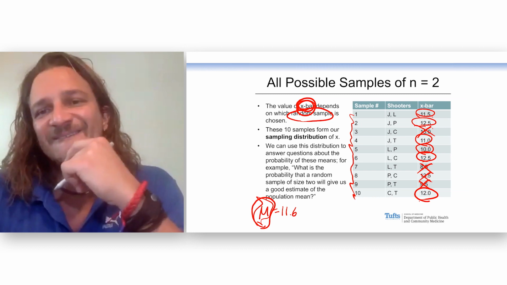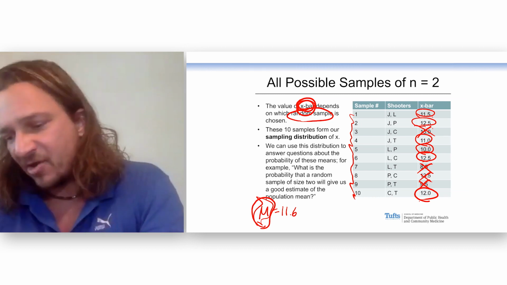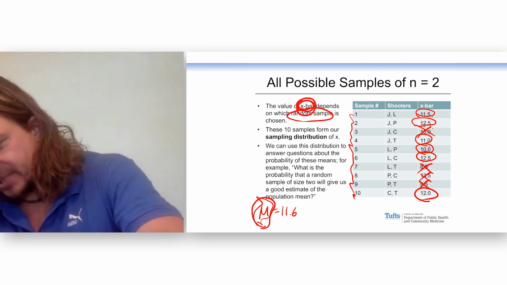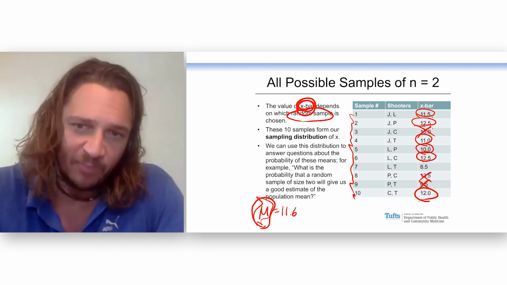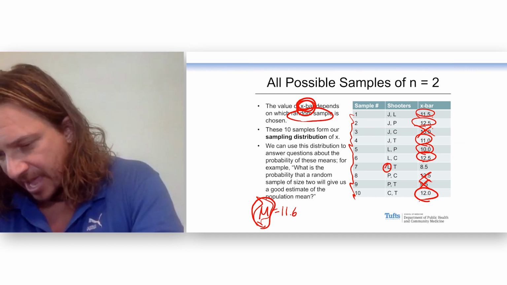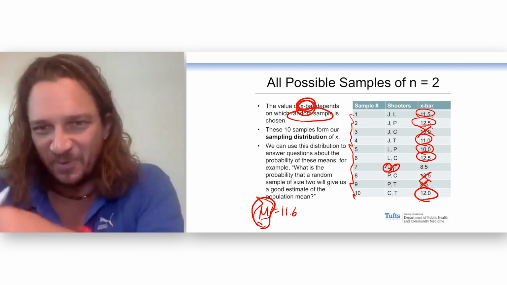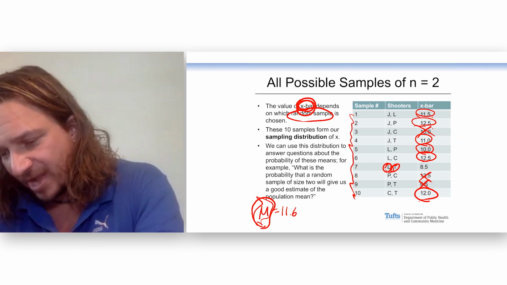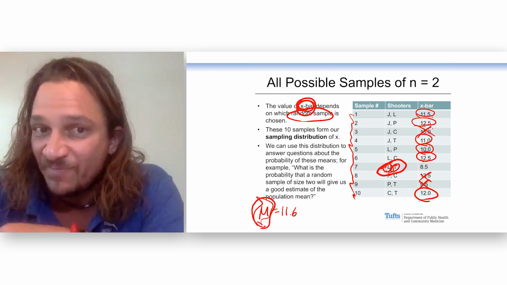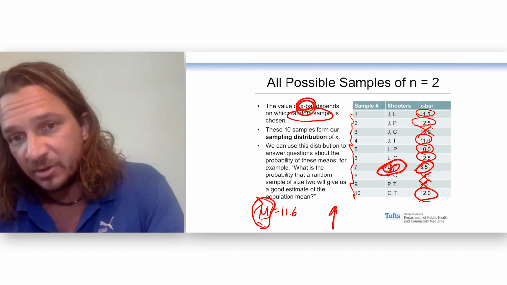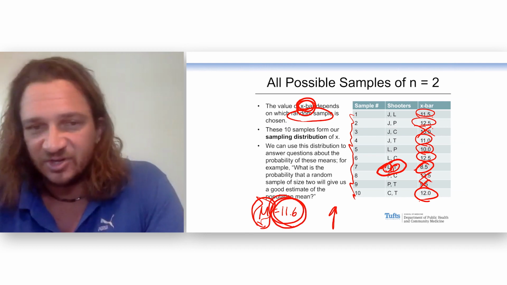But let's think for a second. How could I get a better estimate of the truth? I have this cool feature here. I can erase something. This was the lowest one that I have, 8.5. And it's the 2 worst free throw shooters in the group, me and Lil Wayne. That was my best podcast episode with him. So think about this for a second. How could I get a better estimate? Well, if I had these 2 people right here, all I need to do is add anybody else. And what happens to 8.5? It will go up. It will go closer to the truth.